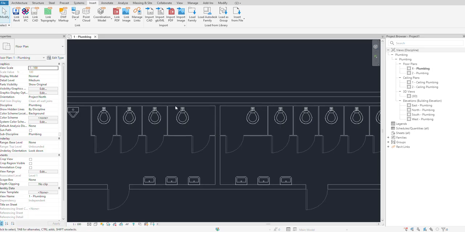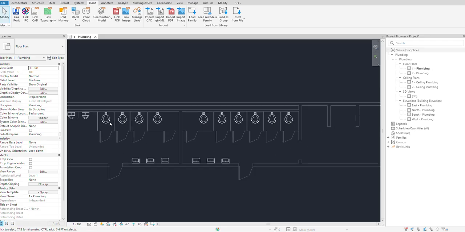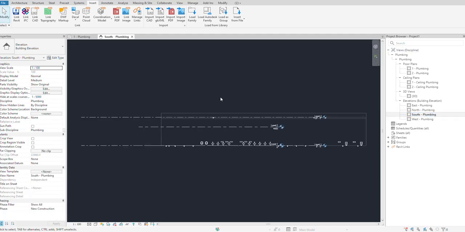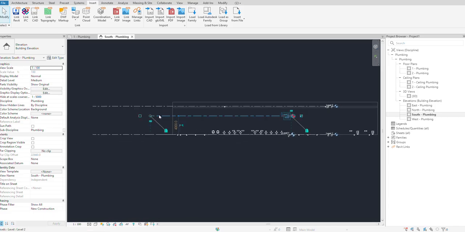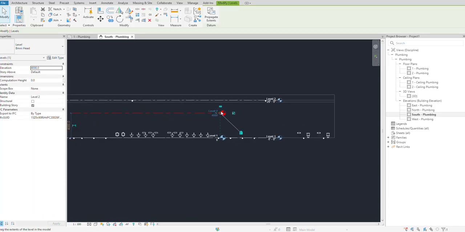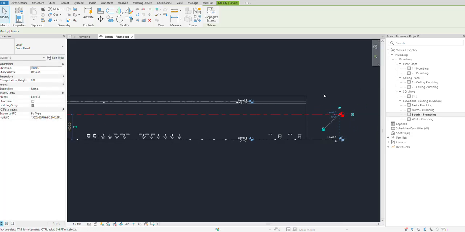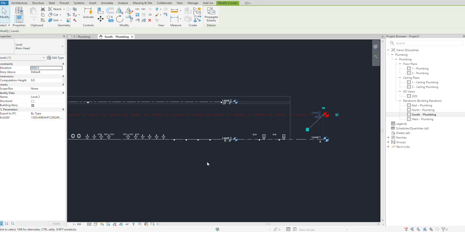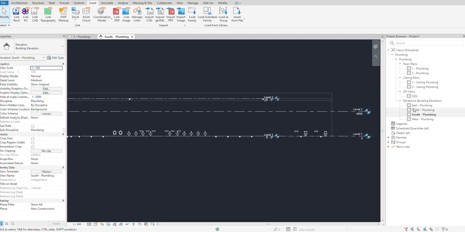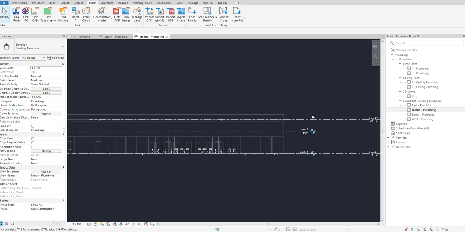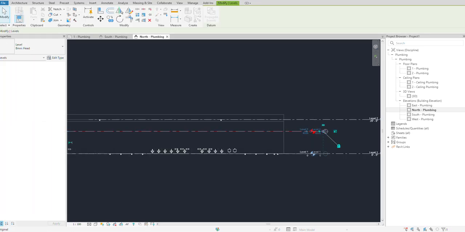I'll teach you some methods today. Okay, we've inserted a Revit file, and yeah, we are happy in life. This is our level. Okay, this is our level. Go to the north view. Okay, this is our level.